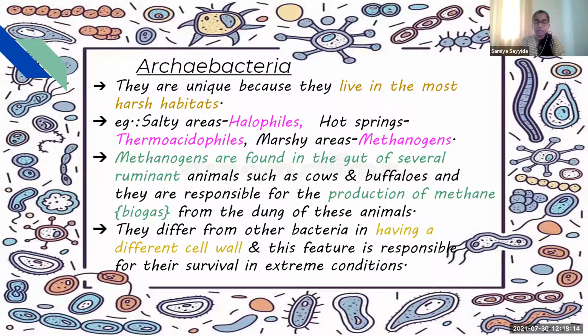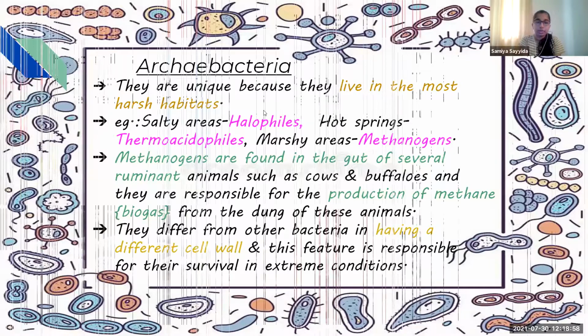Ruminant animals digest their food twice, and they have a multi-chambered stomach because they have to digest cellulose, which is found in grass. So ruminant animals are mainly grass-eating animals, and methanogens can be found in their guts. They are responsible for the production of methane or biogas from the dung of these animals. They differ from other bacteria in having a different type of cell wall, and this unique cell wall helps their existence in these harsh habitats.